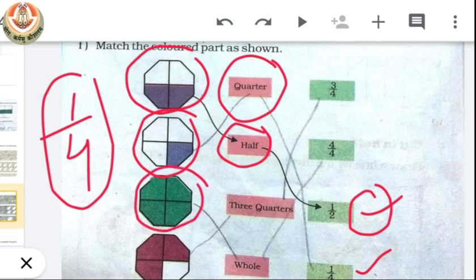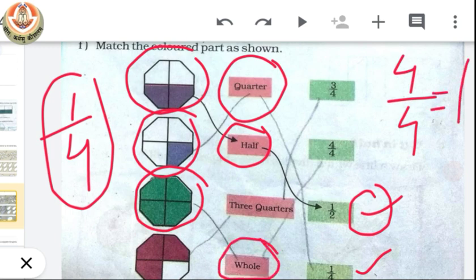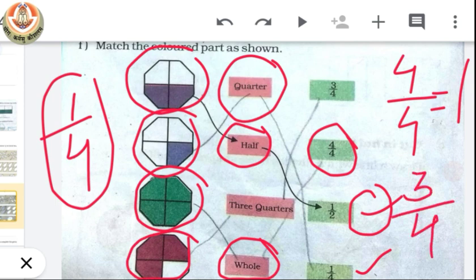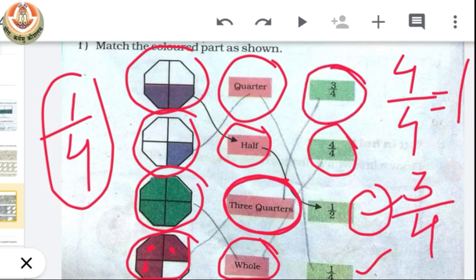Now the next is all 4 parts colored out of 4. That means it is 1, which is known as whole. Whole means complete, which we can represent as 4/4, which is equal to 1. Now the last one is 3 out of 4 colored, which we term as 3/4. You can see here, this is our first quarter, second quarter, third quarter. So we term it as 3/4, and we write it as 3/4.